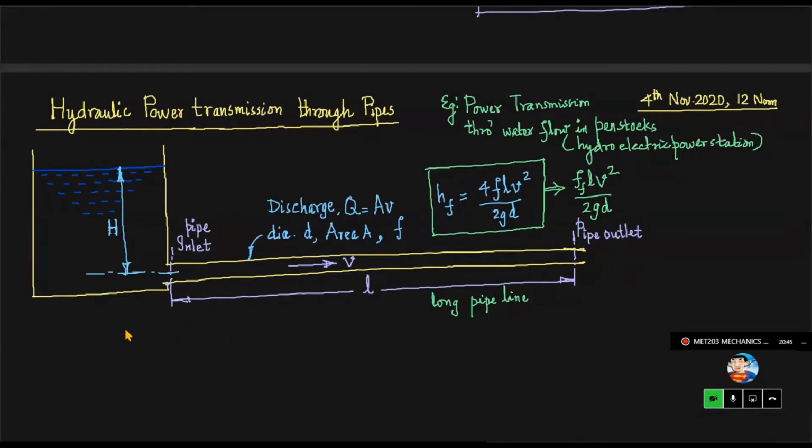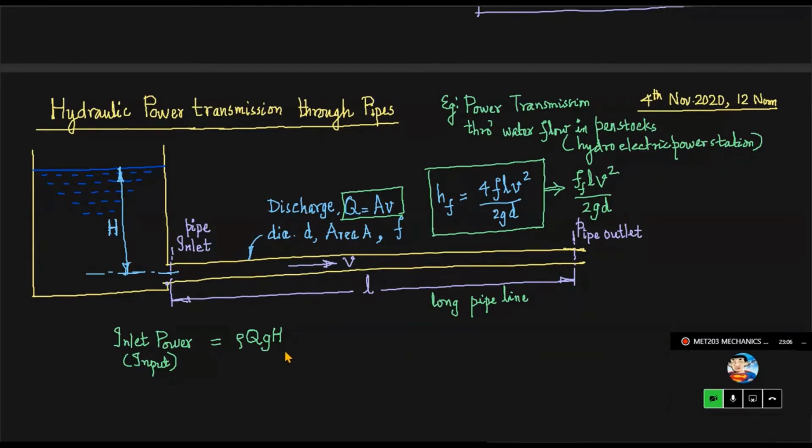Now, what is the power available at inlet? Inlet power, or rather you can call it input power. You're considering power transmission through the pipe. So when the flow is entering the pipeline, what is the power associated with the liquid flow? rho Q g H is going to be the power available with the fluid entering the pipe at inlet. At inlet the head available is capital H, and the discharge through the pipeline when the flow commences is Q. So rho Q is the mass flow rate, multiplied by g, that is the weight flow rate, multiplied by the head, that is H.